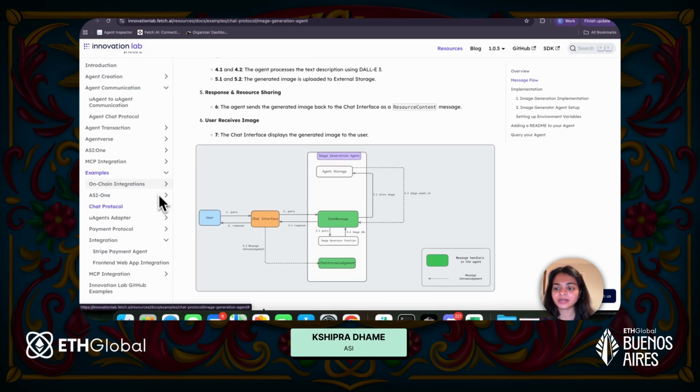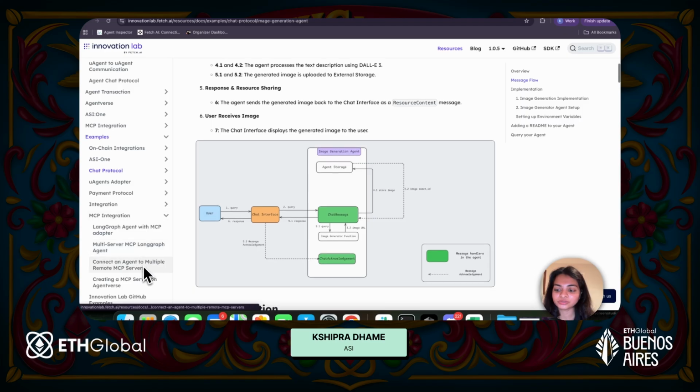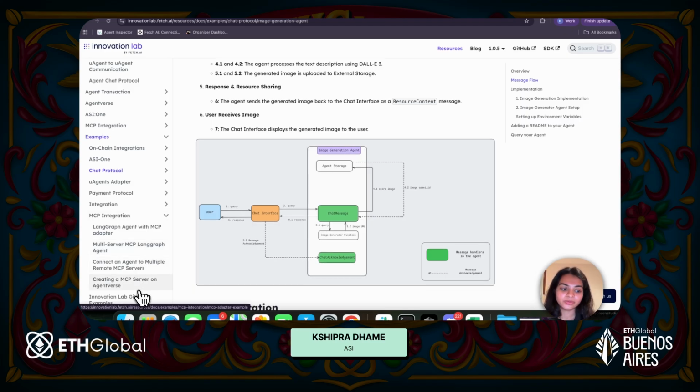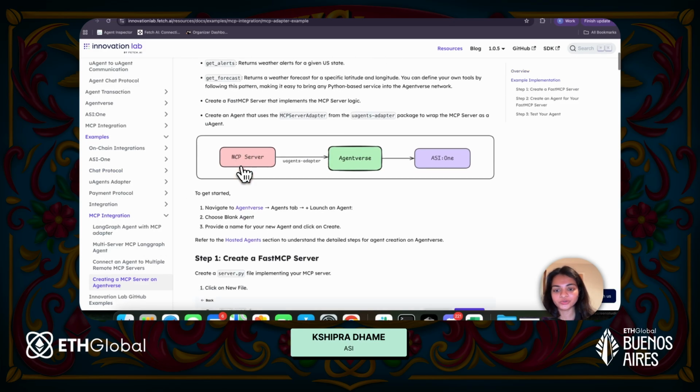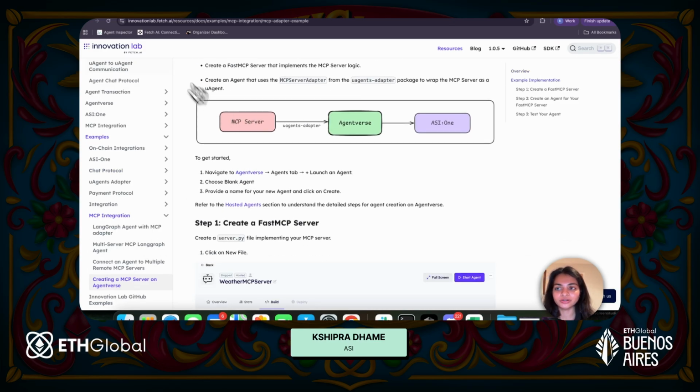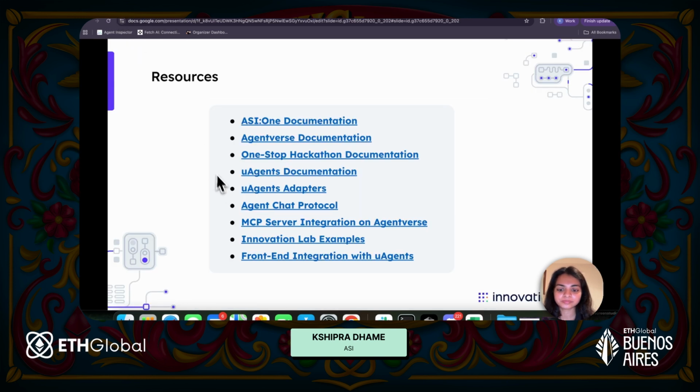And there are a bunch of other examples that you may want to refer to, such as on-chain integrations, payment protocol, MCP integrations. So we do have a way to have MCPs hosted on AgentWars. In case you want to refer to that as well, here's a document on that, and it pretty much explains how you can do that. So yeah, I think I've covered all of the bits here in the resources.